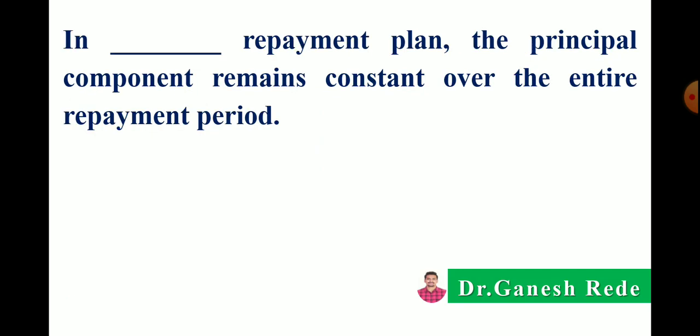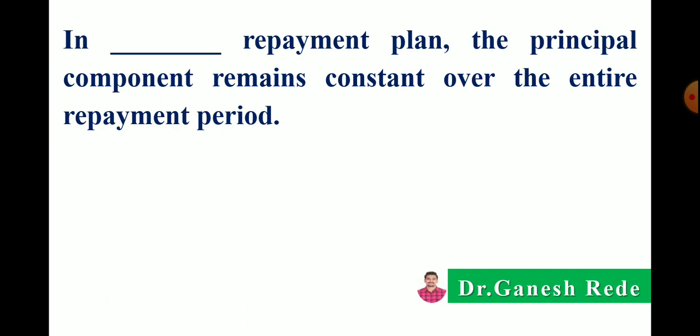Next, in dash dash repayment plan the principal component remains constant over the entire repayment period. As we know, there are two components in the repayment plan, one is the principal component and another is the interest component.